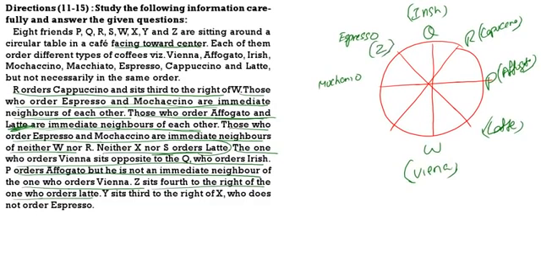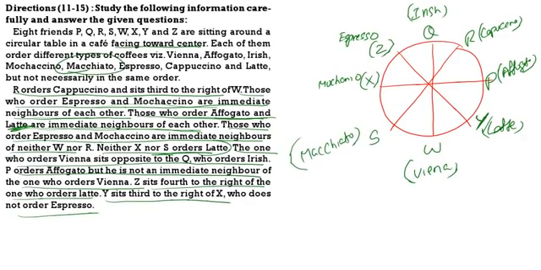Then Y is sitting third to the right of X, who does not order espresso. So X we are taking here. X right third, Y. So Y orders latte. Now we are left with S, and we are left with macchiato. This is the total arrangement.